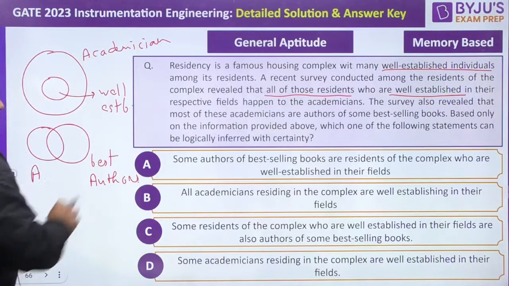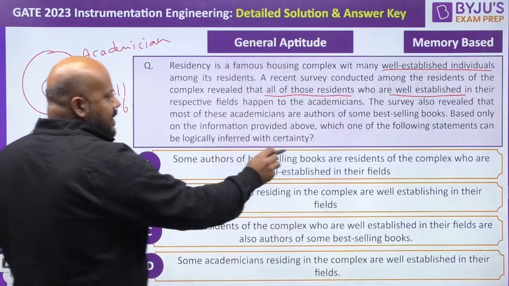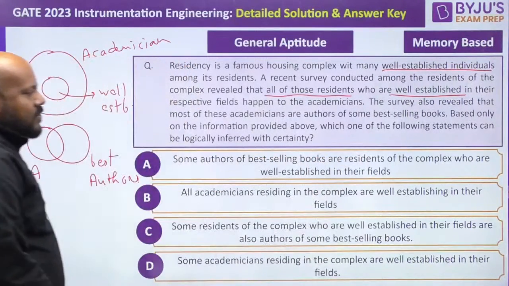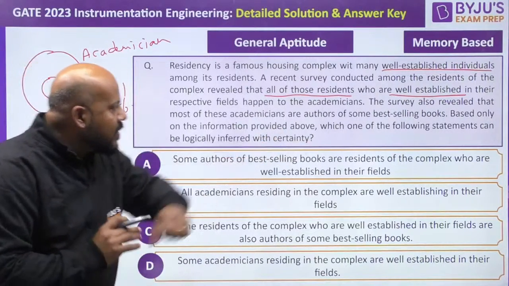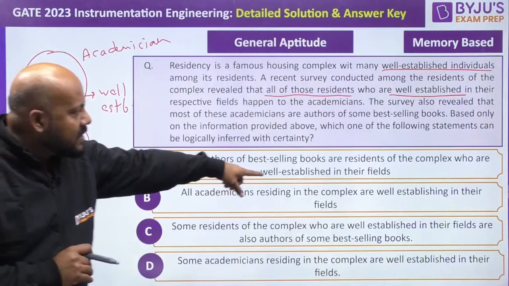Now let us check the statements. Some authors of best-selling books are residents of the complex who are well established in their field. Now understand, he is saying some authors of best-selling books. Now suppose this is that area. Some authors of best-selling book who are the resident of the complex and who are well established in their fields.